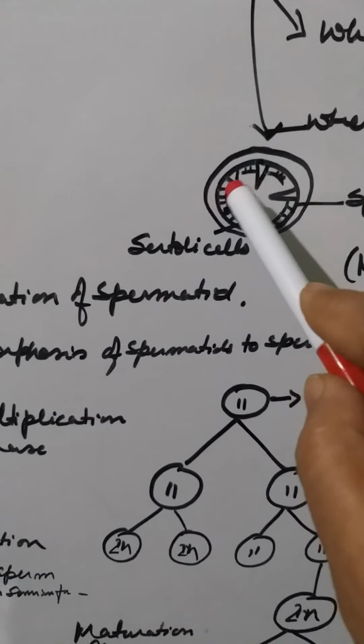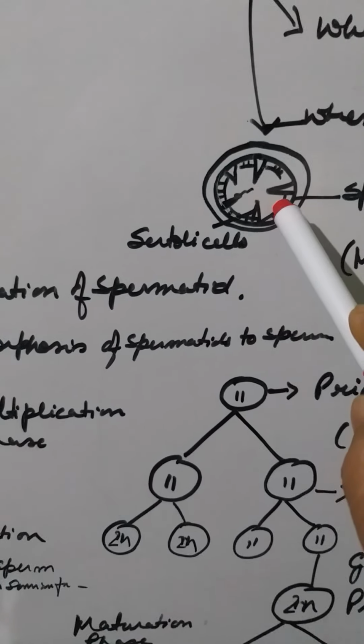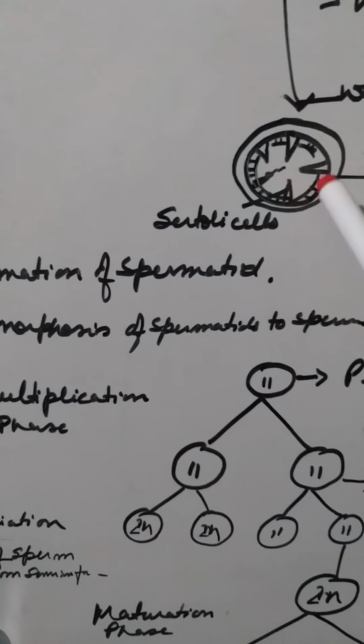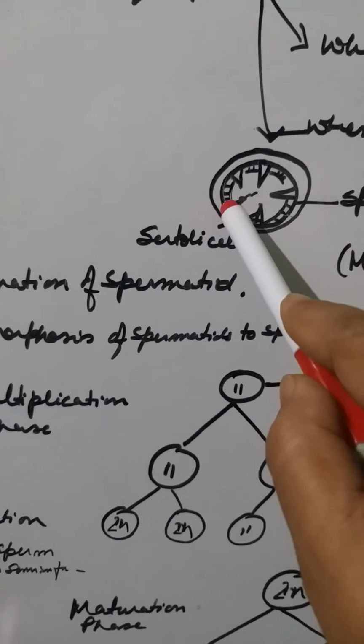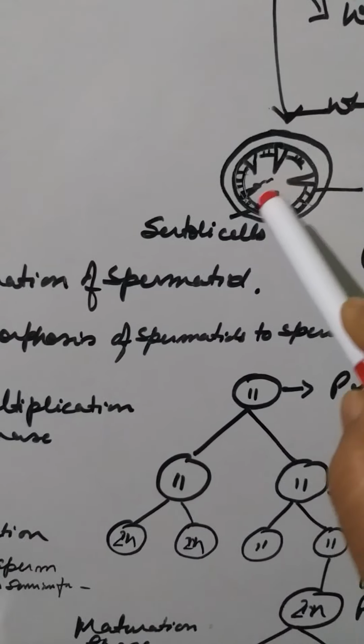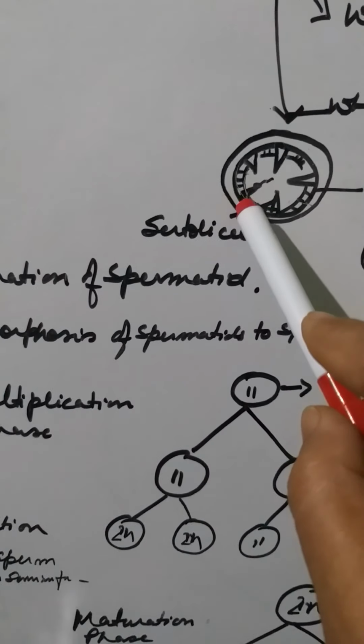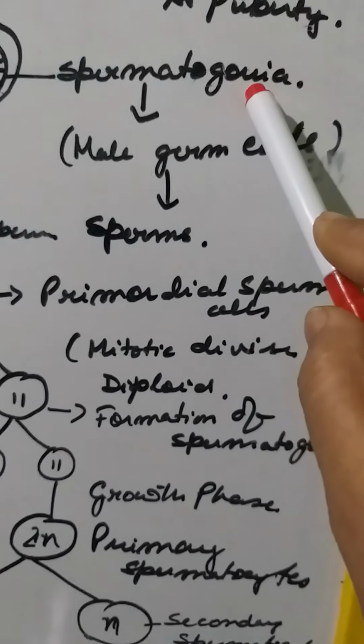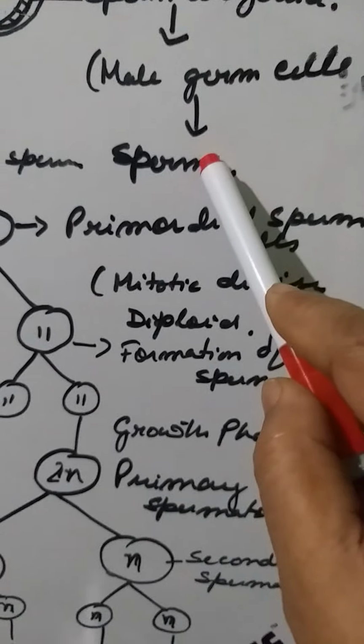the seminiferous tubule. You can see this is known as a spermatogonia, or a sac containing the sperm cells, and here you have this germinal epithelium layer. This is known as a germ cell. Here you have a triangular pyramidal cell, which is known as the Sertoli cell. Now here in the spermatogonia, male germ cells are there that produce germs.